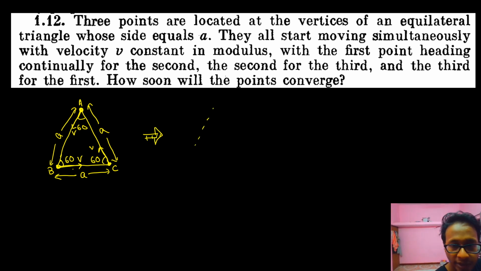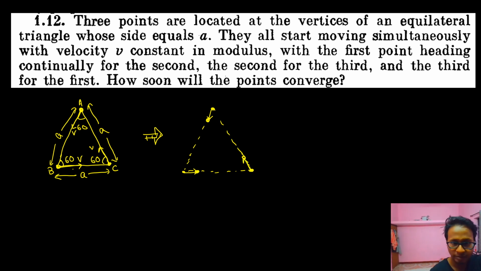So after a certain while, what will happen is out here, this was a triangle, each of side A. If all of them start to move towards each other, after a while A will reach out here, B will reach out here, and C started from here and will reach out here. So this is for time dt. Suppose everyone is traveling with velocity v. So after time dt, the distance out here is v dt.